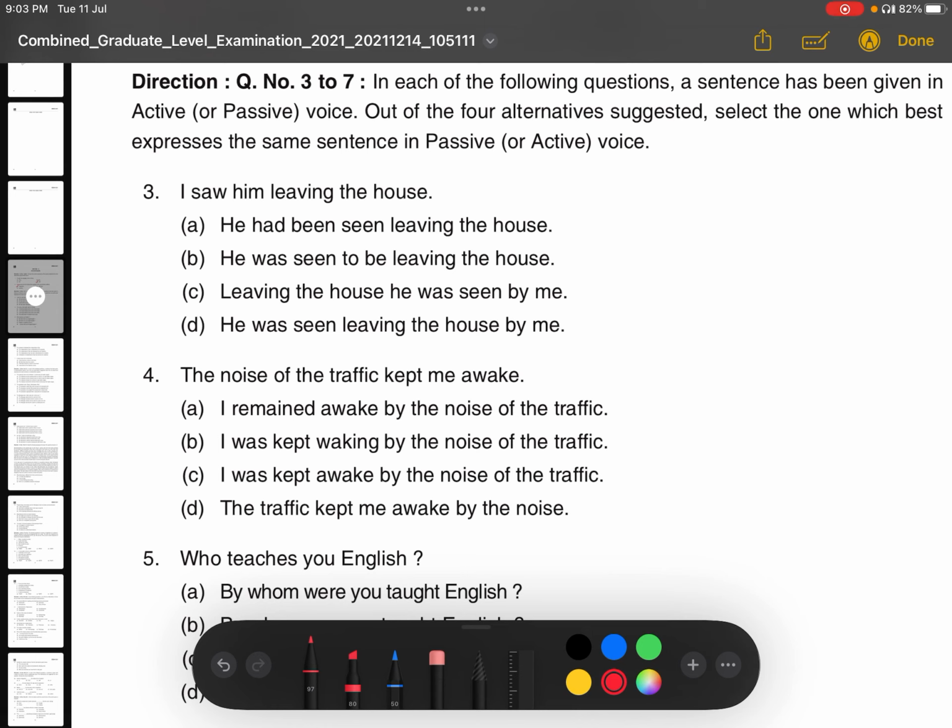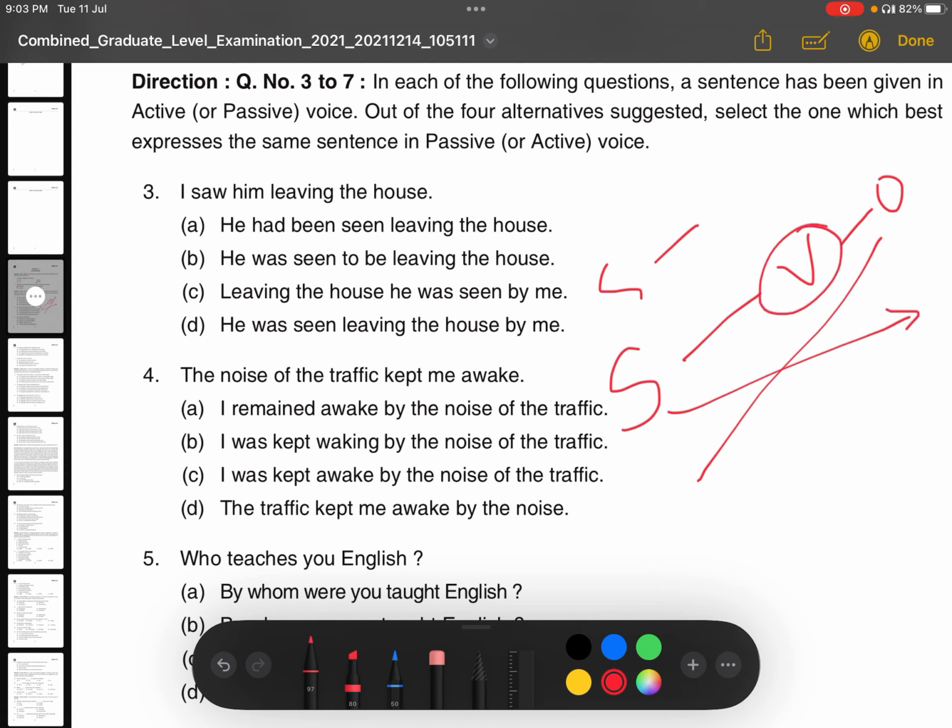As we all know that the active and passive voice, what happened? The subject, verb, and object. So when we change into passive, the object becomes subject and subject becomes object, and verb changes according to its tense rule. For example, if the tense is in past indefinite tense, so in passive voice we use was or were according to the subject, correct? So these are the basic rules that we all know. So let's see the questions.